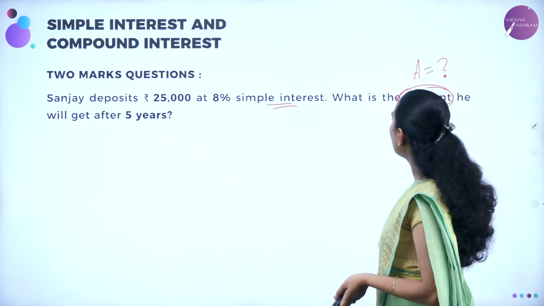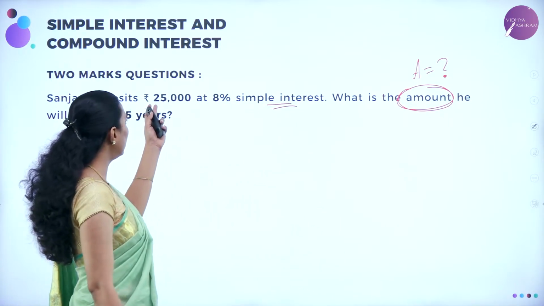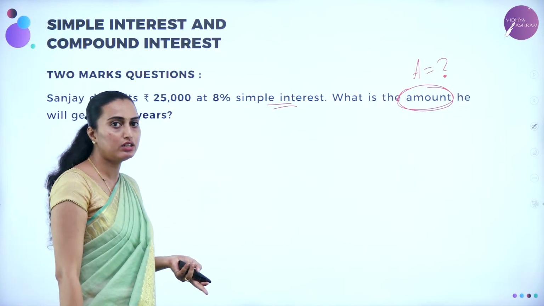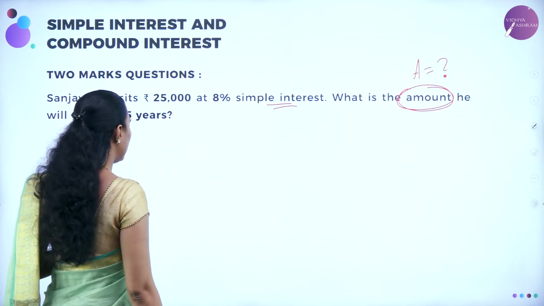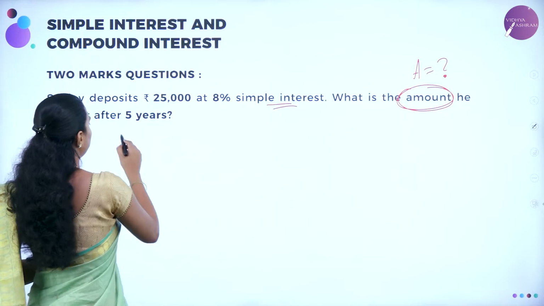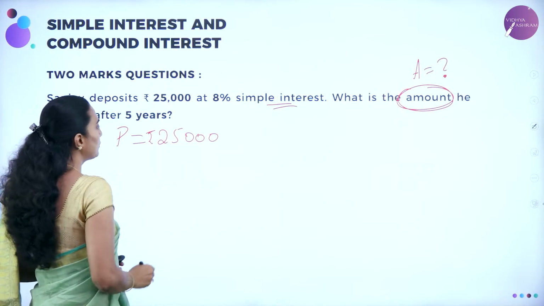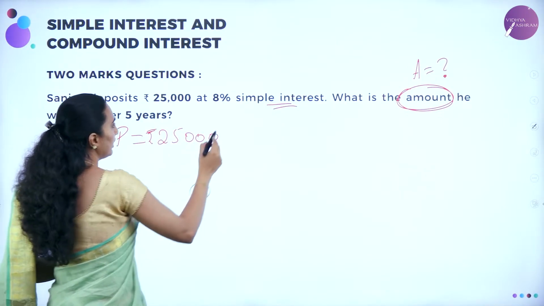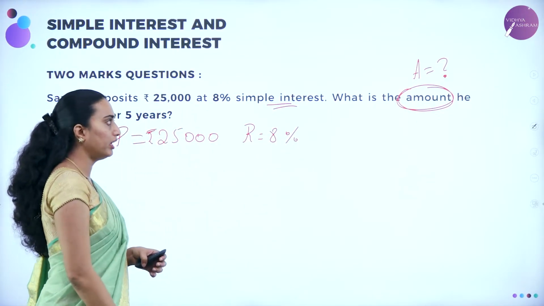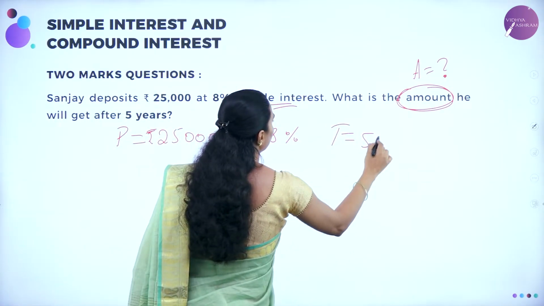A will be equal to how much? So what is the formula you are going to use here? They have already given the principal amount, and they have already given R, the rate of interest, 8%, correct? So you are going to use the formula for simple interest, correct? Because P they have given here as rupees 25,000, and R is nothing but 8%, and T, after 5 years you are going to calculate. T is nothing but 5 years.